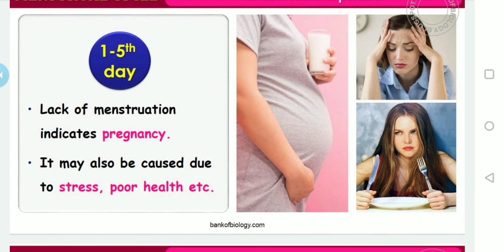So as I said, irregular menstruation, when it happens, may also be caused by stress, peer pressure, and poor health conditions. Okay, so these are all the reasons behind irregular menstruation.